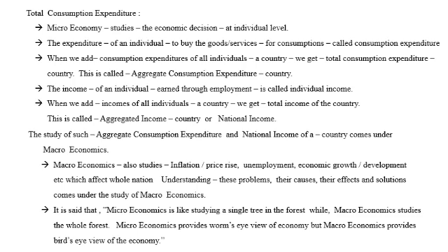Remember, my dear students, the total income of the country or the aggregate income of the country means the sum total of the income of all the individuals in a country. It is also called the aggregate income or national income.